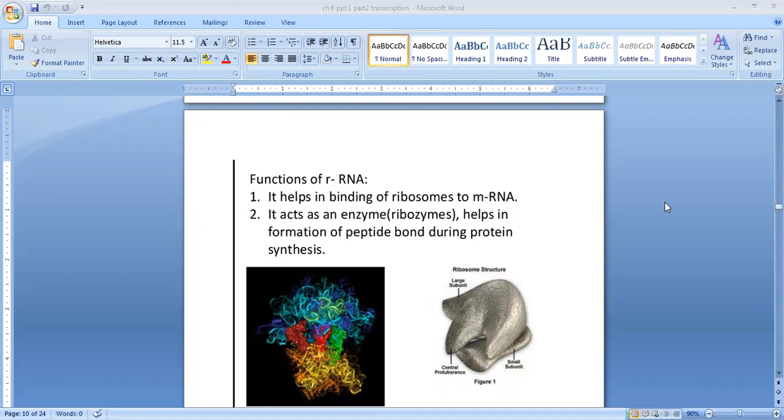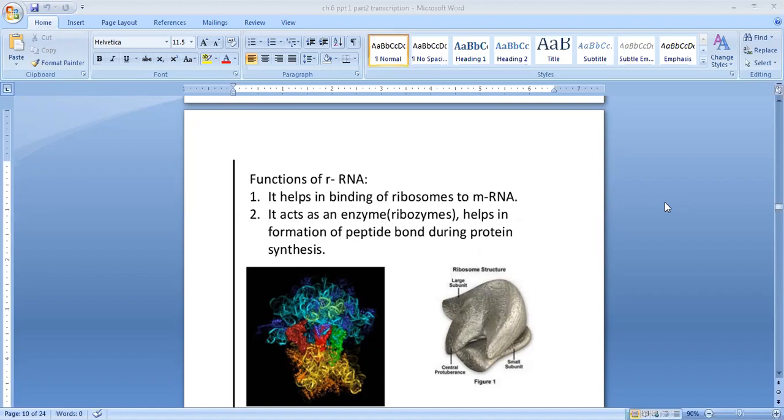Second, it acts as an enzyme. Ribozymes help in formation of peptide bonds during protein synthesis.